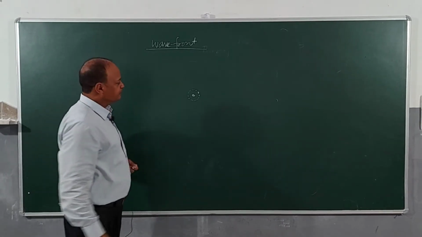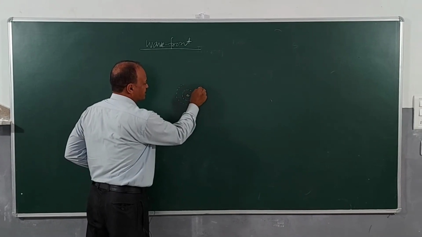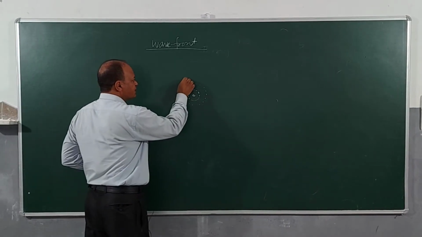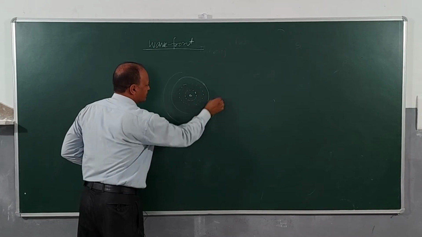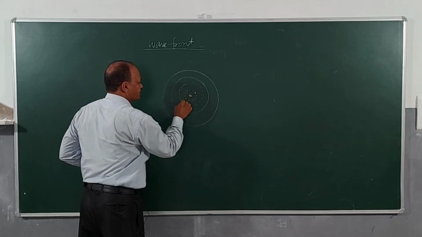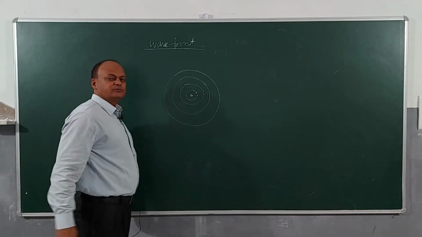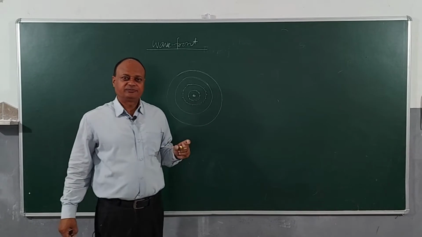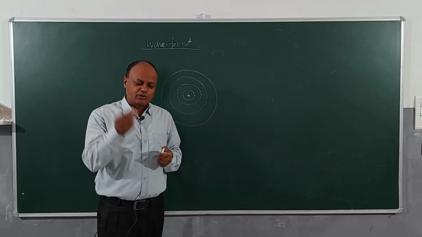After some time I will find yet another set of particles which are located like this. Similarly, I will get another set like this, another set like this, right? So, these concentric circles which you are seeing are actually called wavefront.